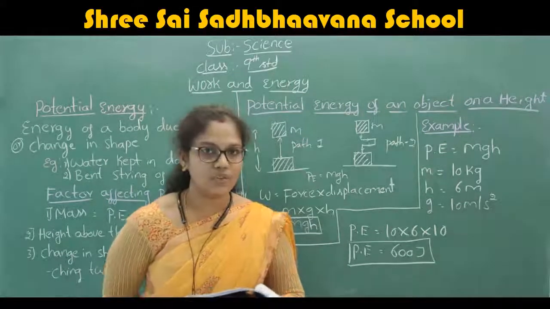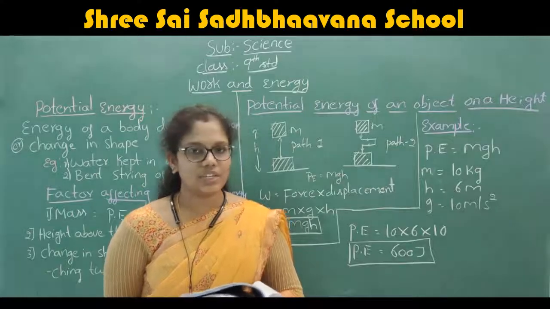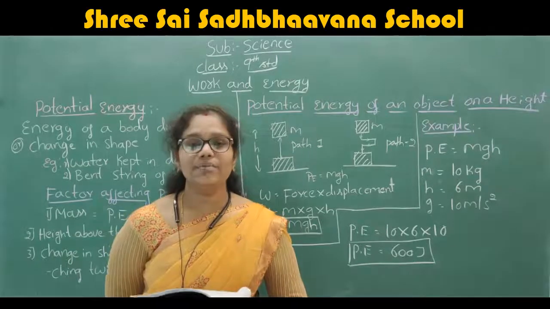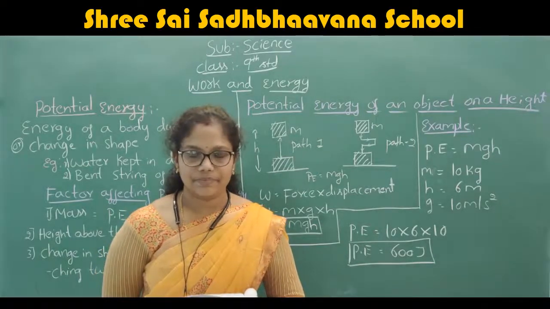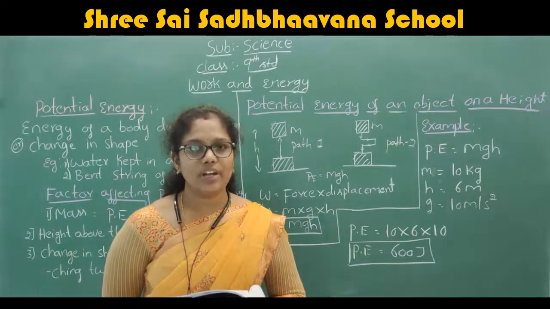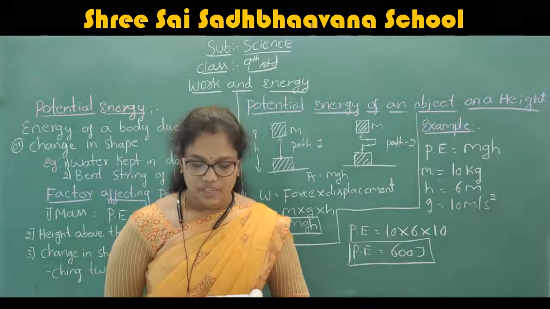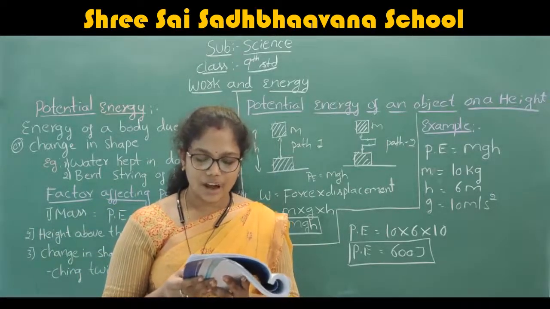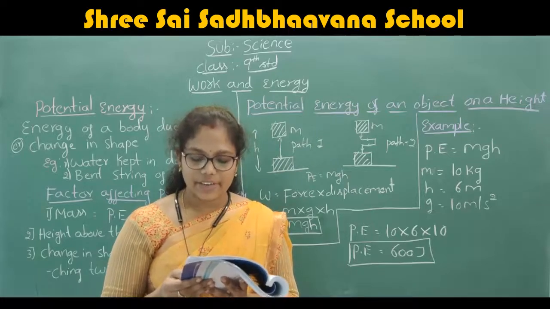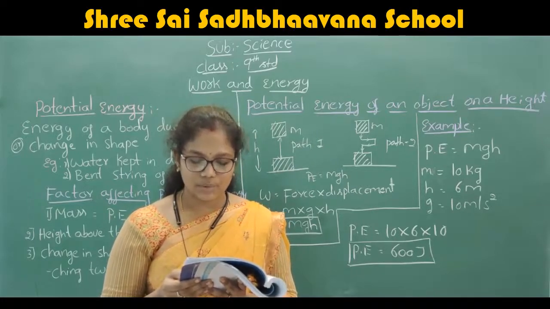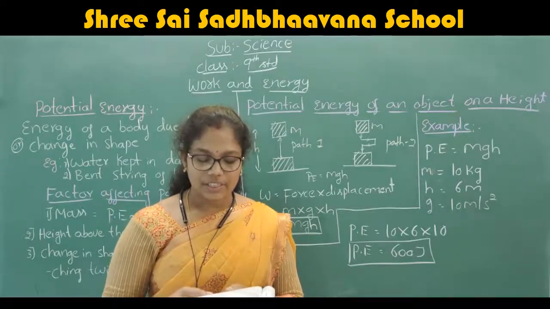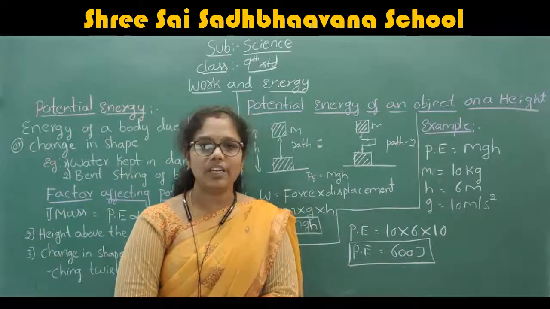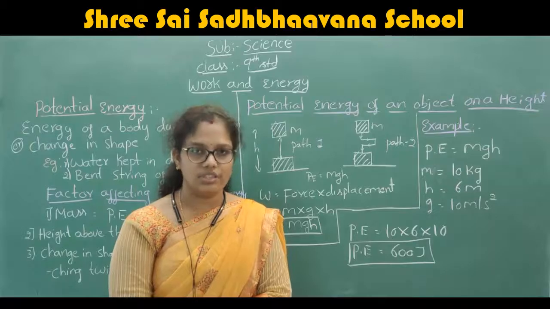What is the value of g? Acceleration due to gravity is a constant value. The value of g is 9.8 meter per second. One more time, I will read the question: find the energy possessed by an object of mass 10 kg when it is at a height of 6 meters above the ground, and given g is equal to 9.8. Okay, this is the question.